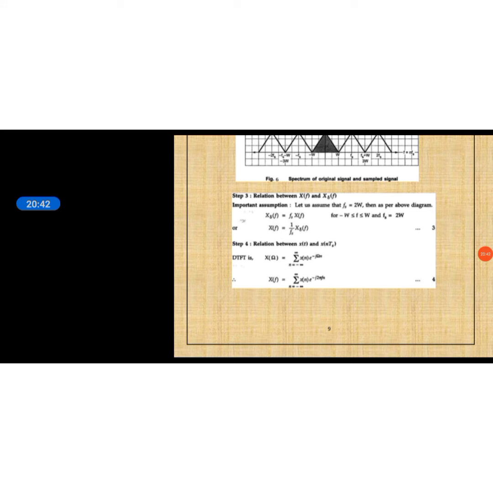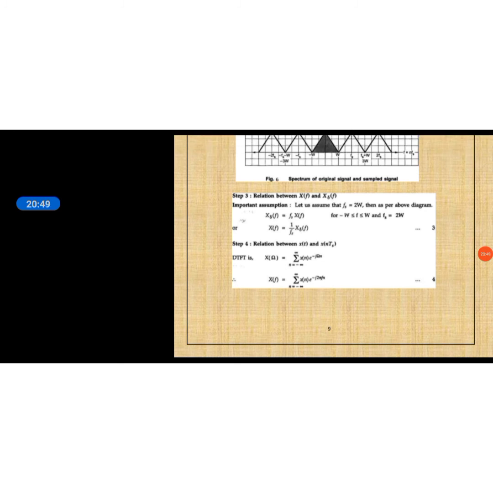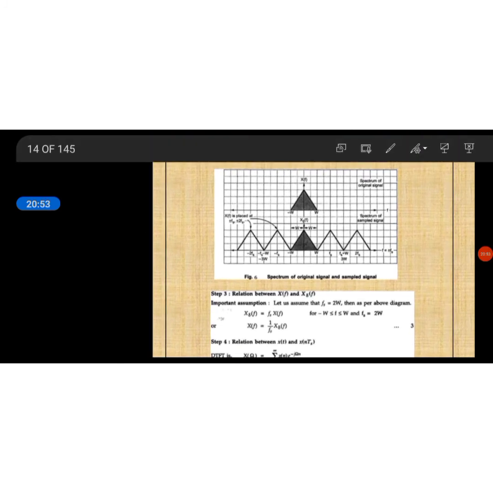So the next thing is about the relationship between X(f) and Xδ(f). In this figure, this is Xδ(f). This is obtained by means of fs into X(f). So in that equation, Xδ(f) is obtained from X(f) into fs.